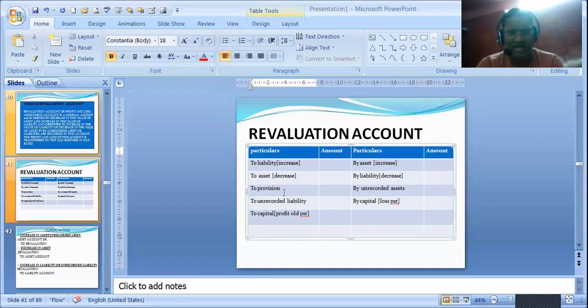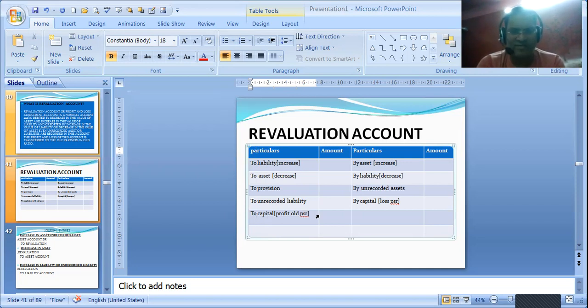Over here, to provision: any provision you are creating, like provision for bad debts, means you are reducing the debtors value. Actually, you should write to debtors, but we generally write to provision for doubtful debts. Then any unrecorded liability: suddenly I got a liability which was a contingent liability and has now become a pure liability of ours. We have to pay, so that unrecorded contingent liability has to be recorded. So, to unrecorded liability, revaluation to liability, the liability value has increased. A new liability has formed. So, to unrecorded liability. And then we have the balancing figure.